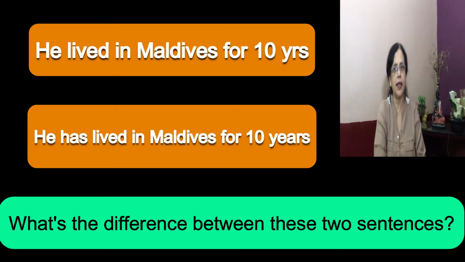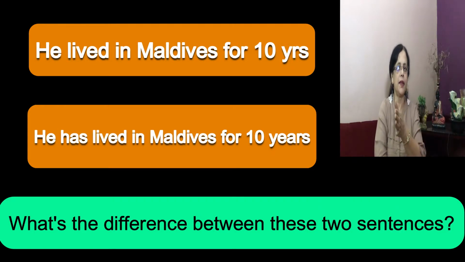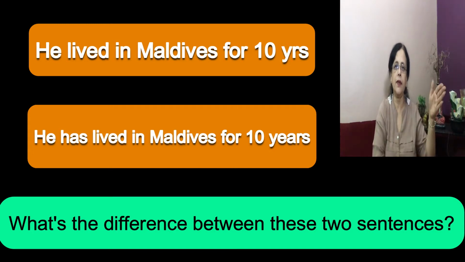But the second sentence, he has lived in Maldives for 10 years, has lived. This makes a difference. This sentence means he started living in Maldives 10 years ago and he is still living there. That's the difference. The first sentence means he lived in Maldives for 10 years in the past. There is no connection of the past with the present. But in the second sentence, there is a connection. He started living in the past and still he is living there. That is, he has lived in Maldives for 10 years.